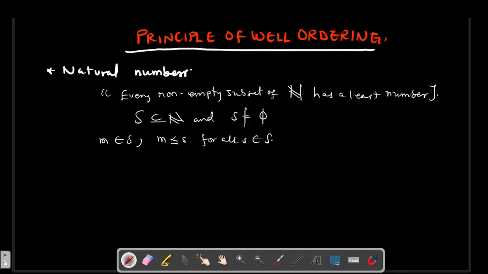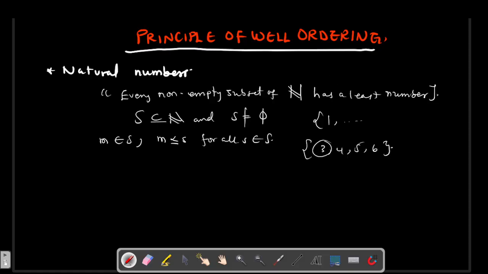a least number. If I take natural numbers as covered in our previous lesson, it starts from 1 and goes to infinity. If I take any subset, so let's say 3, 4, 5, 6, this is a typical subset of natural numbers. In this set, I have a least number, that is the smallest number in this set, that is 3. Hence, I'll say that these numbers are well ordered. So natural numbers are well ordered so that any subset or any small group you set, you should have a least number. That is the whole idea of well ordering.